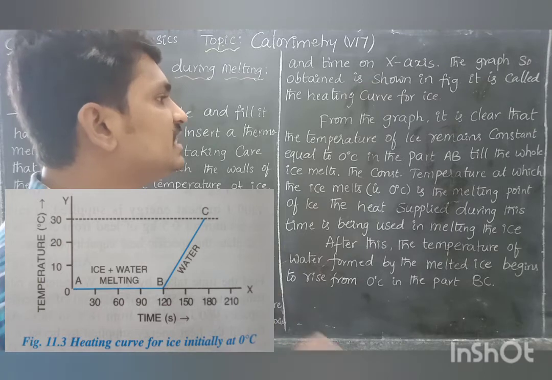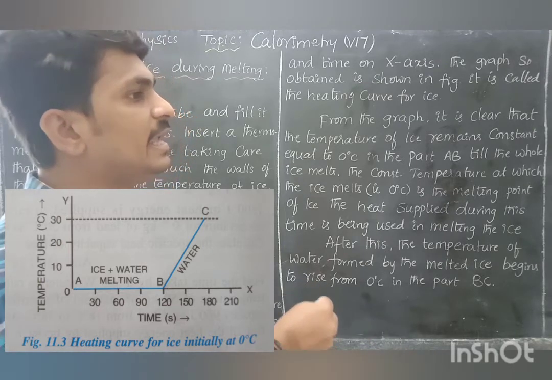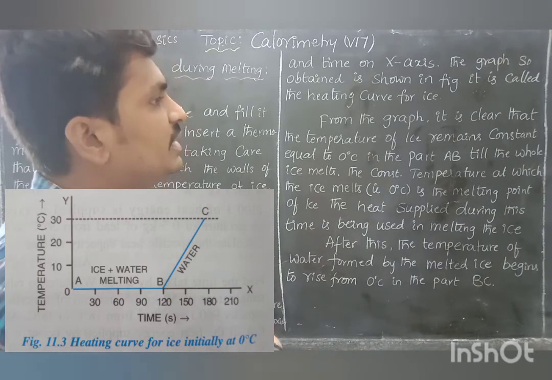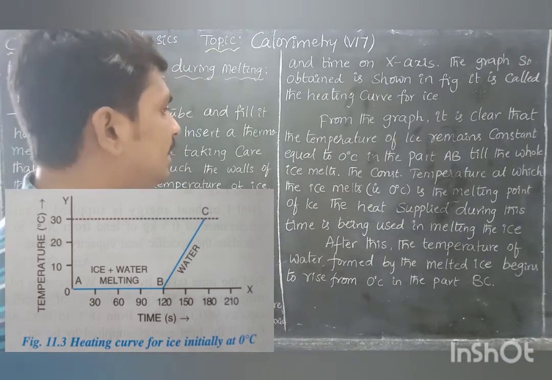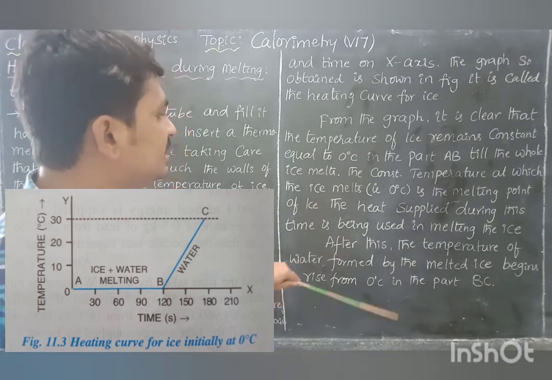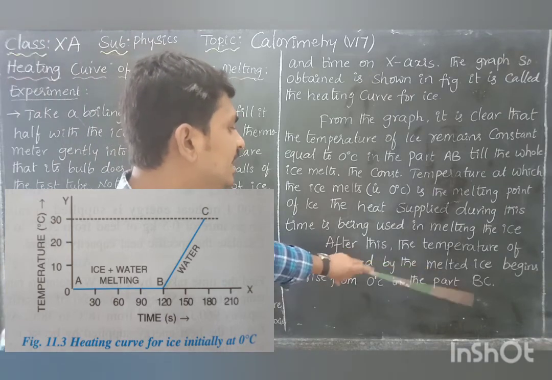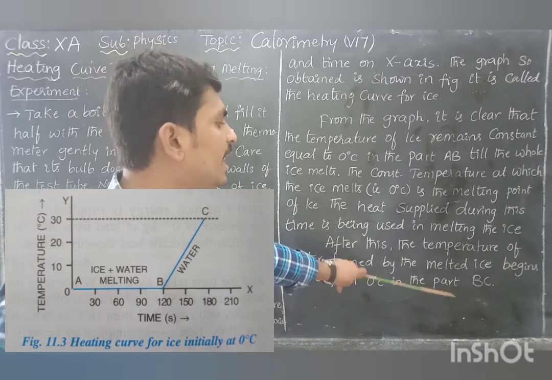There is no increase in temperature because of the heat supply. The heat received from the flame completely changes the solid state to the liquid state without any increase in temperature. After this, the temperature of the water formed by the melted ice begins to rise from 0 degrees centigrade in part BC.